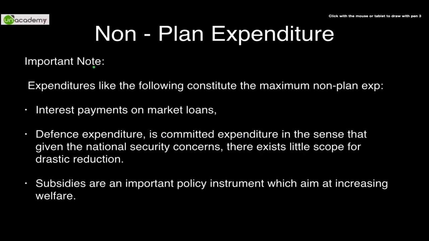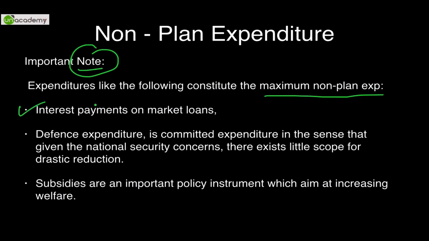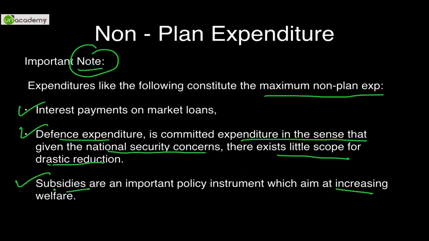Important notes regarding non-plan expenditure: expenditures like the following constitute the maximum non-plan expenditures. First is interest payments, as we had just understood. Defense expenditure, again we have understood this, is committed expenditure in the sense that given the national security concerns, there exists little scope for drastic reduction. Hence this has to be done. Subsidies, as you know, we are a welfare state, so subsidies. All these constitute the maximum amount of non-plan expenditures in our country.